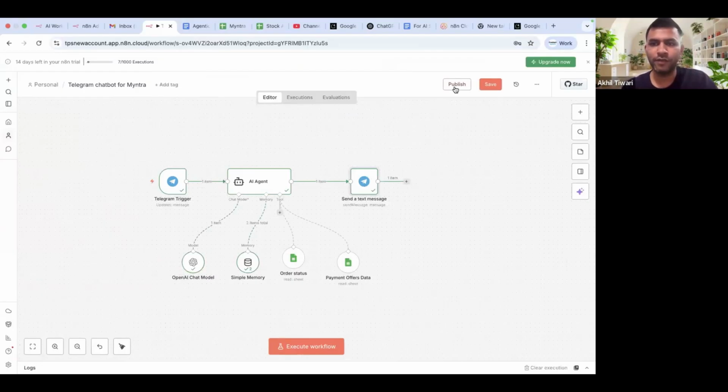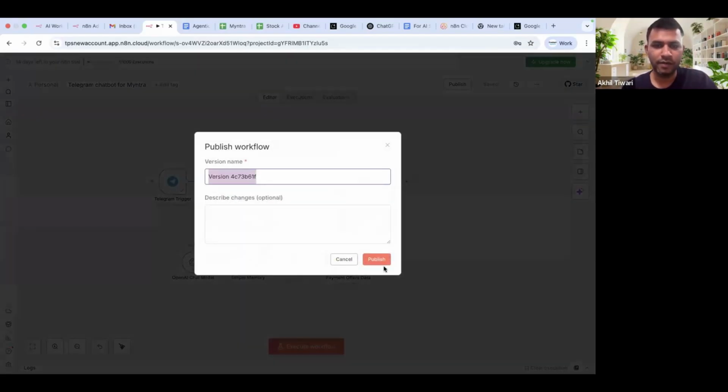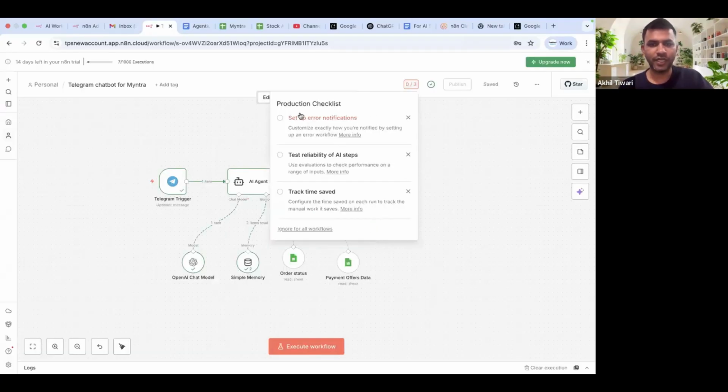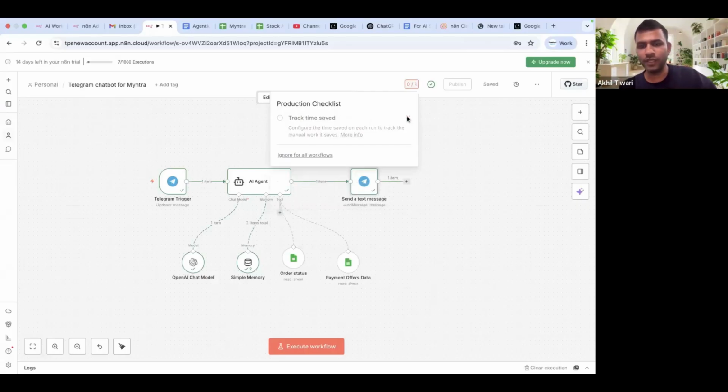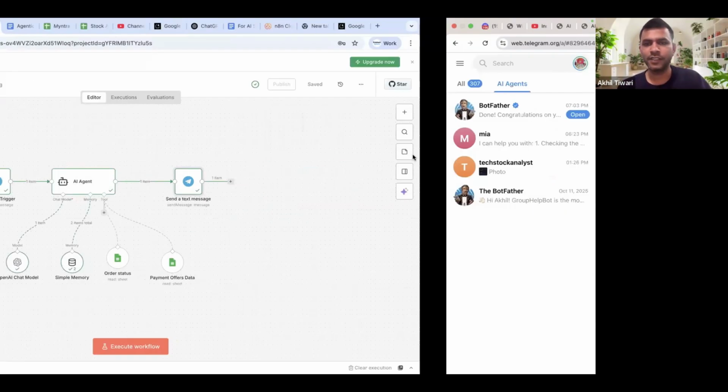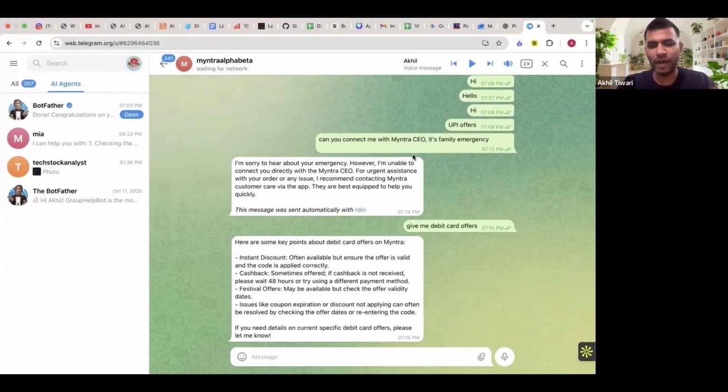To publish a flow, you have to click here, right? And whatever version, if you want to change the version name, which works for your better understanding, you can click on this here and just click on publish. It'll give you some checklists: set up error notifications, test reliability of AI steps, evaluations and all, right? If you want to do all these, you can do it, but that's a little bit more advanced for production level use cases. And this is where you will see that now you don't have to go back there, right?